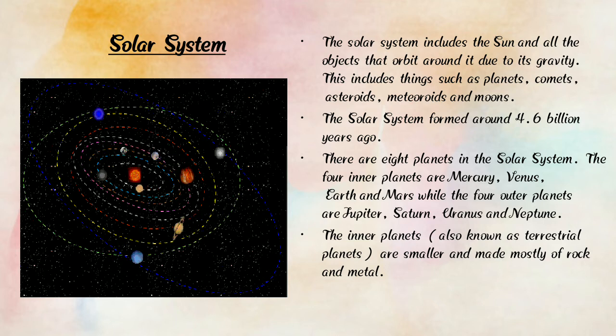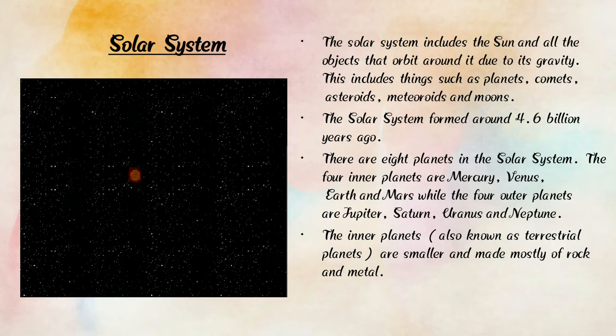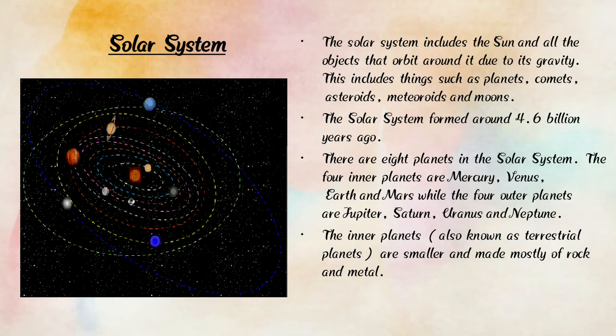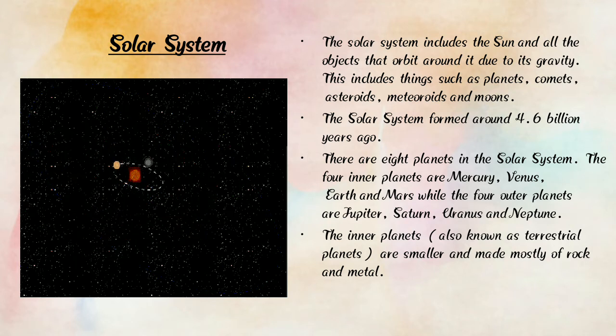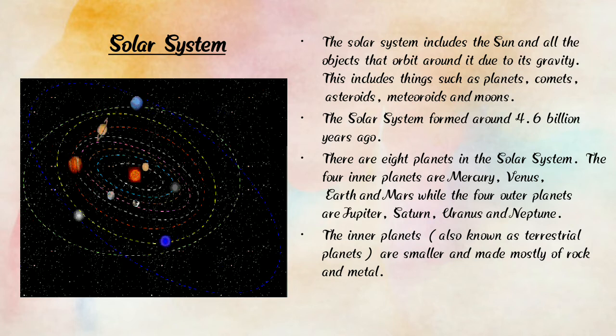The solar system formed around 4.6 billion years ago, and there are 8 planets in the solar system. How many planets? There are 8 planets in the solar system, and the 4 inner planets are Mercury, Venus, Earth, and Mars.